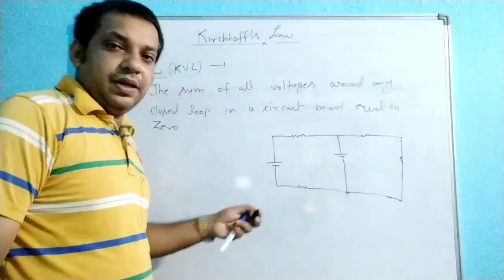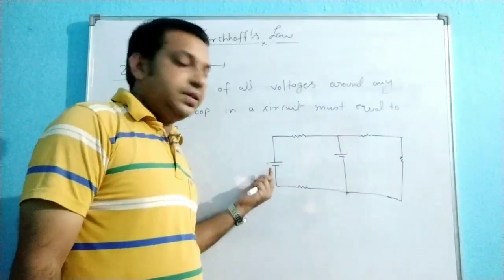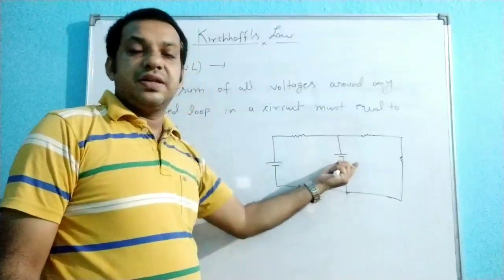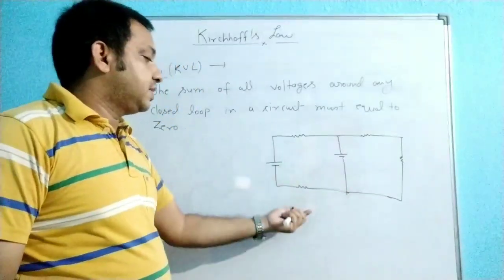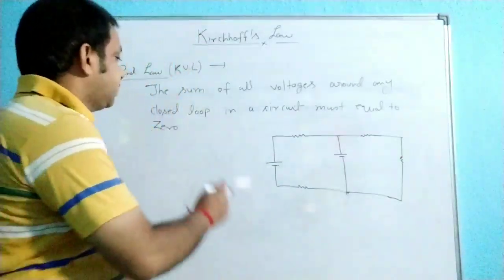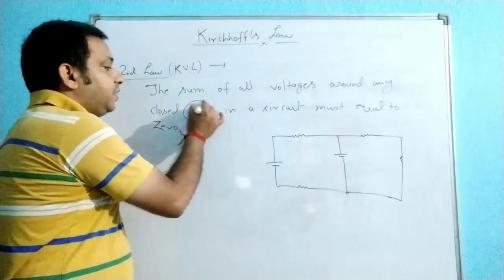You can see here these are the cells. One cell is here, one cell is connected here, and four resistances are connected here. So first of all, what is the meaning of the loop?